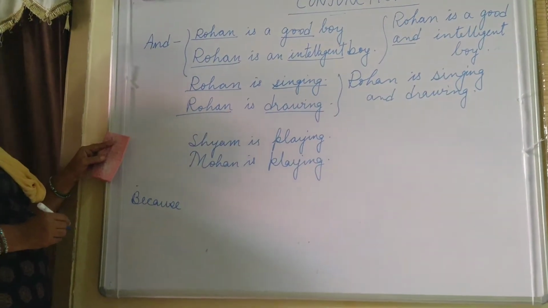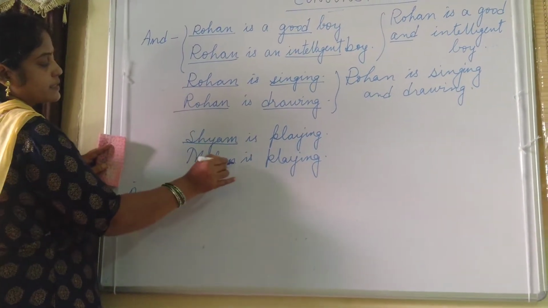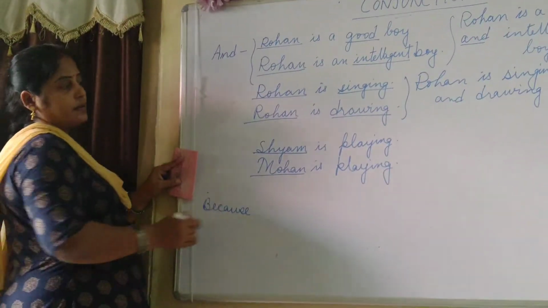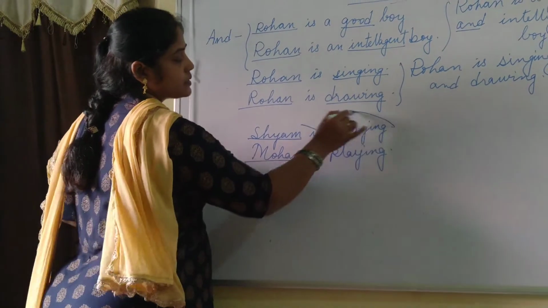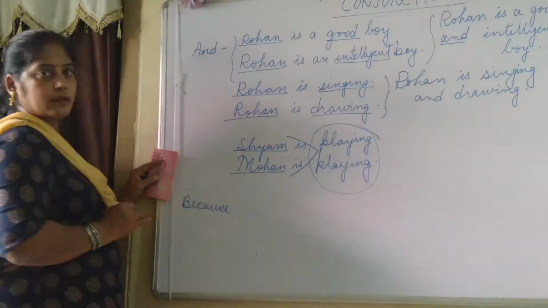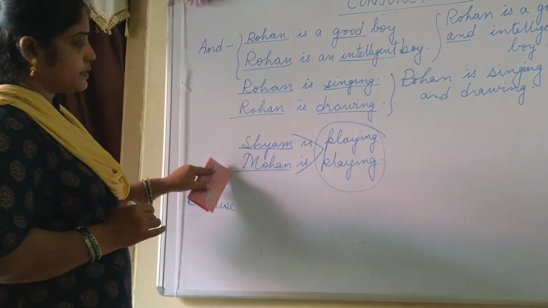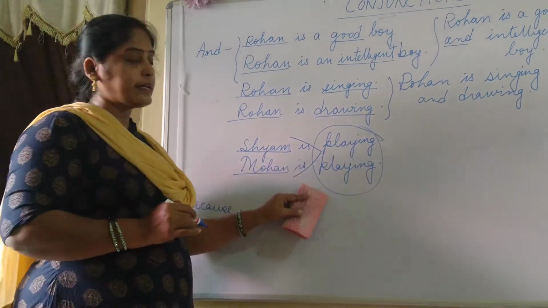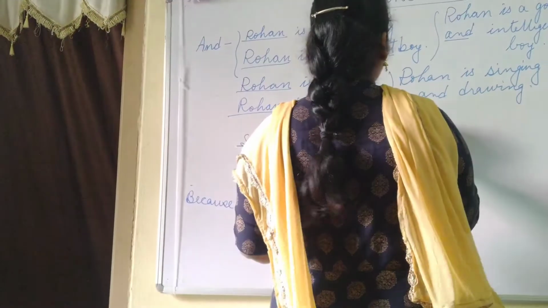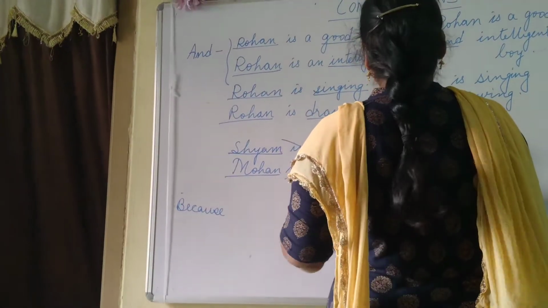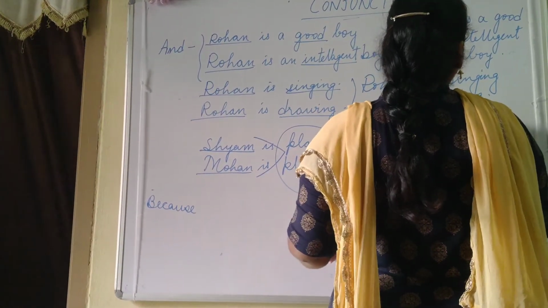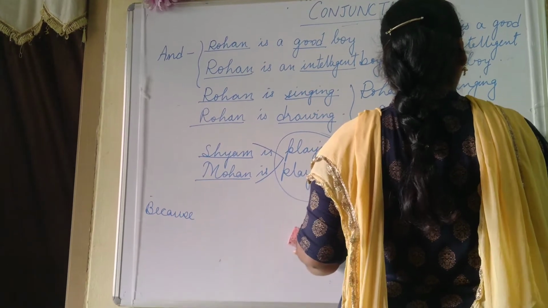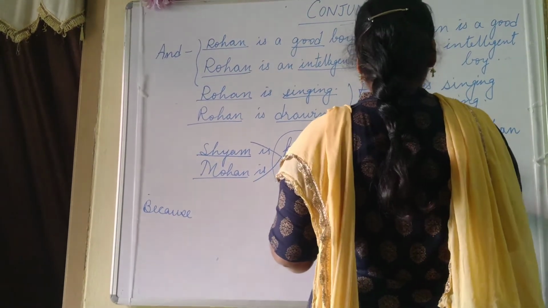That means here two subjects, two people are there, but both are engaged in the same work, that is playing. It is clear. So if two persons are there and both are engaged in the similar idea, then also we can use this "and". We can write here: Shyam and Mohan are playing.